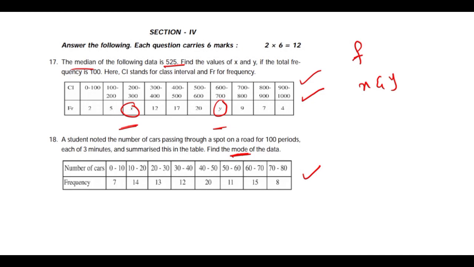And next one here, mode given. Not only mode, how to find mean, median, different types of concepts. For example, if it is unequal class intervals, then how to find the median? And if the data is given in decimal points, then how to find the arithmetic mean. This is a little bit confusing problem. Those videos are all available in the description, so please go through them and learn how to find the mean, median, mode in different types of situations.